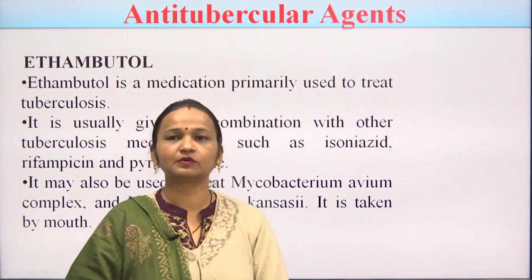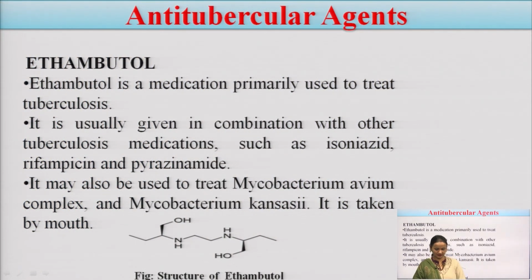Okay. So, before going to the drugs, in the initial lecture we have discussed what tuberculosis is. We all know that tuberculosis is a disease which is caused by mycobacteria. The mycobacteria can be Mycobacterium tuberculosis, Mycobacterium bovis and Mycobacterium africanum, but bovis and africanum are not very common causative agents; it is mainly caused by Mycobacterium tuberculosis.